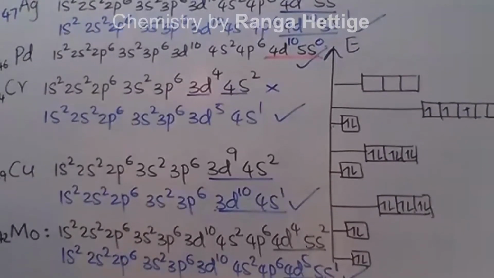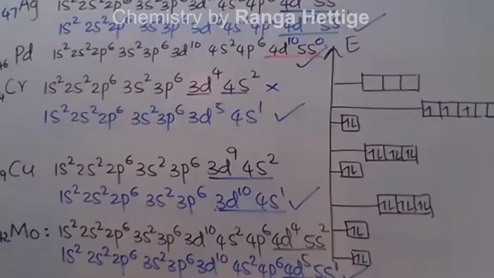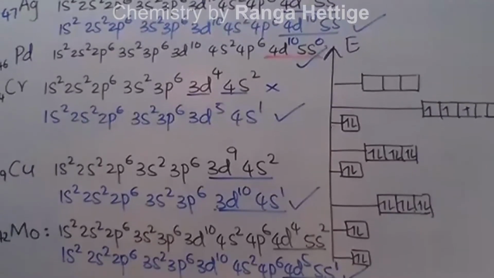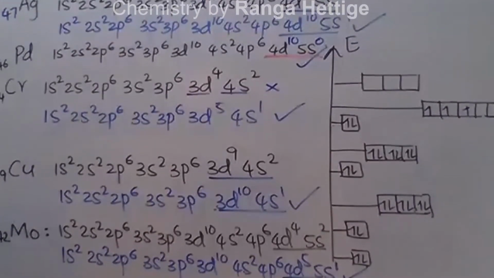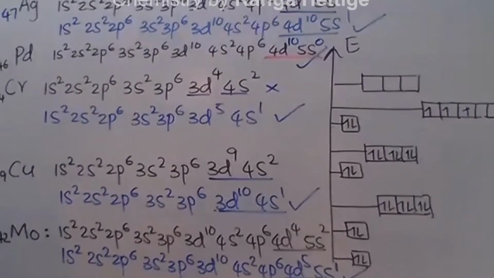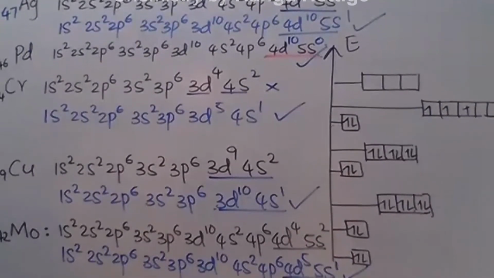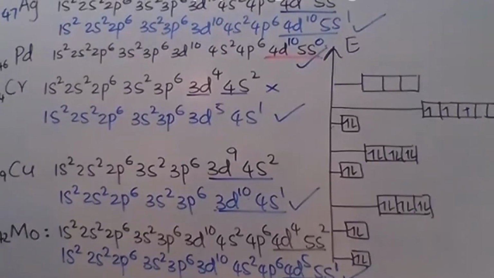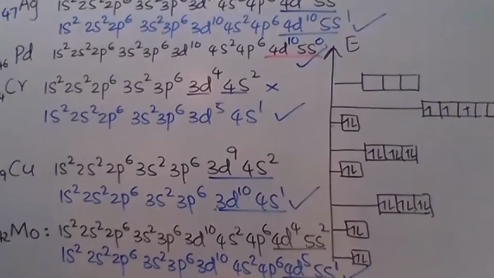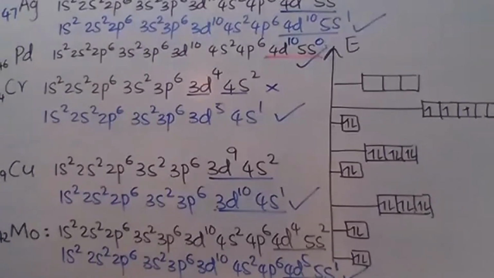So those are the deviations that you can explain and that you should know. The other deviations you are not supposed to know, but I will explain a few of them, ruthenium, niobium and so on. But the reasons are quite complex. So I will just give you the correct configuration, but the reasons are quite complex and specific to the element.